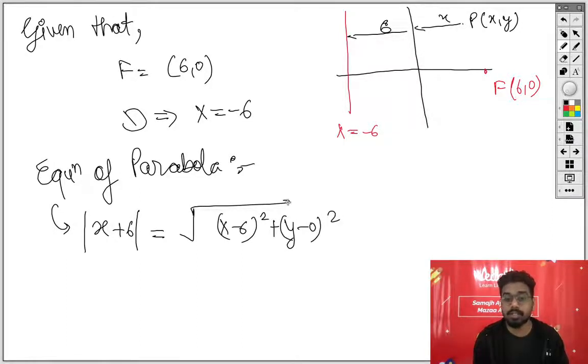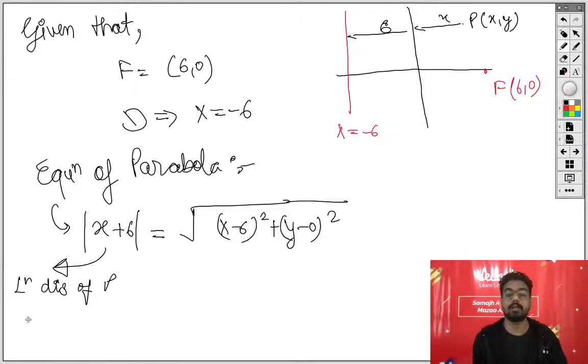Even if this question is of 2 marks, you should go by this method, and you will mention over here what is this. This is the perpendicular, mention this is the perpendicular distance of point P from the fixed line directrix x equals to minus 6, and surely you will have full marks, complete marks. समझ में आई बात?